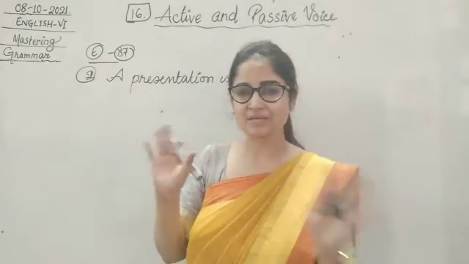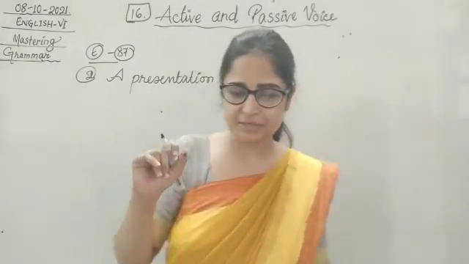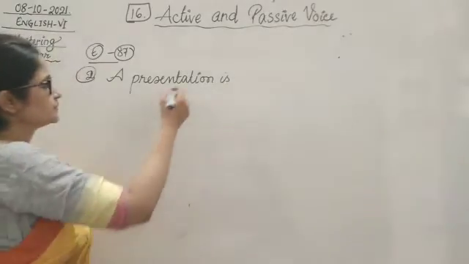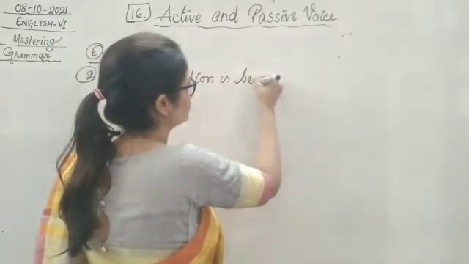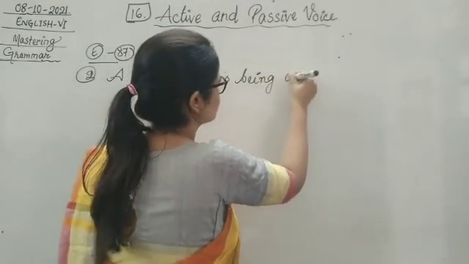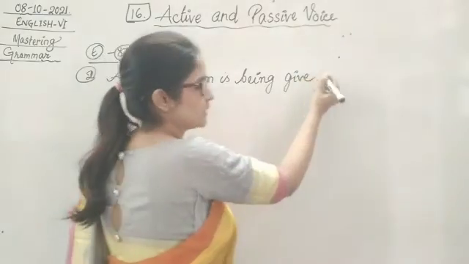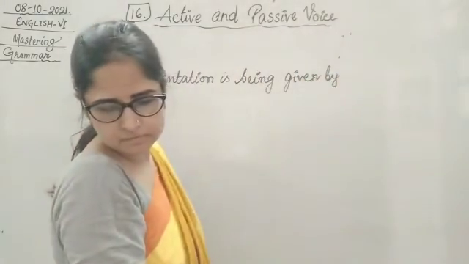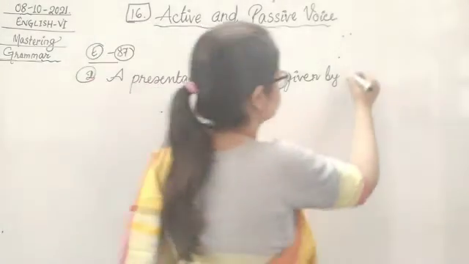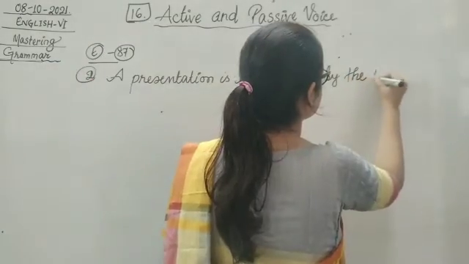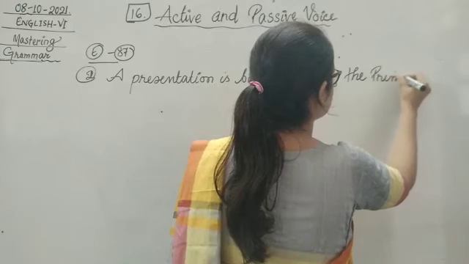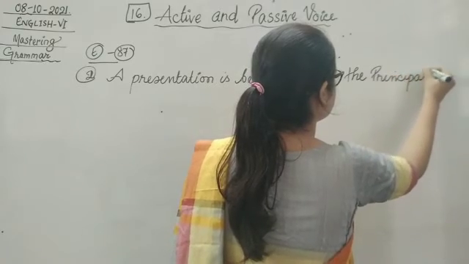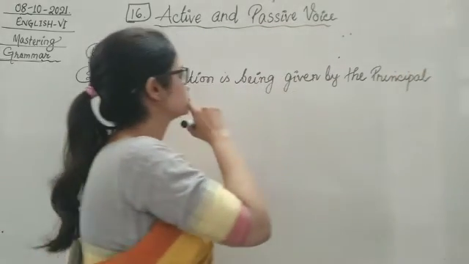So is giving is present continuous. So it will become is being given. Is being given by the principal. Yes.